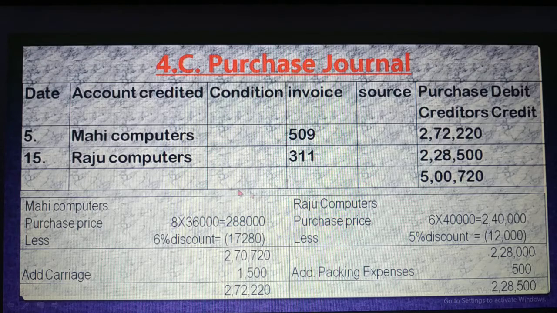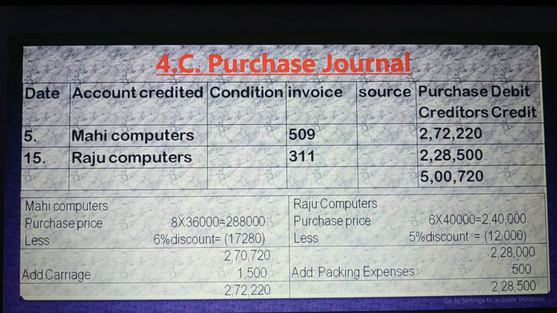Dear student, I would like to show you the calculation again, because this is the most important. 8 computers you purchase, 8 into 36,000, so total price is 2,88,000. Then less discount. An important thing I would like to tell: less discount first, then add carriage. If you add earlier, then you will get the wrong answer. Be careful.